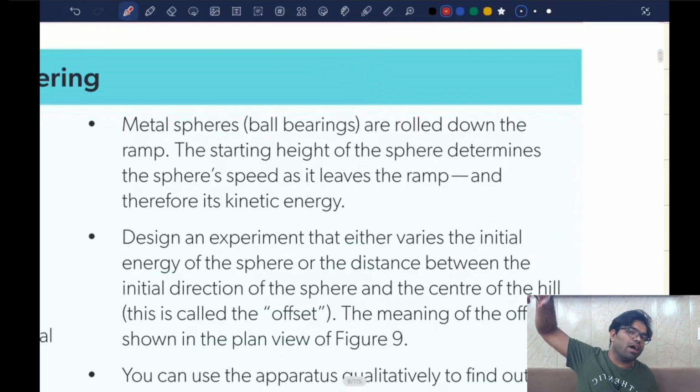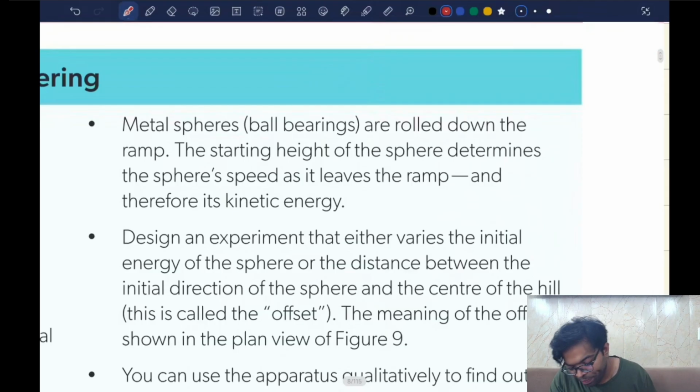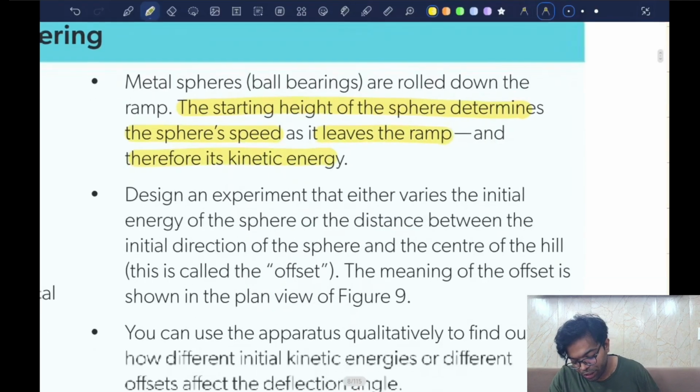The speed of the car is basically determined by the height of the ramp. The higher the ramp, the higher the potential energy, and the potential energy gets eventually converted into kinetic energy as the car rolls down the ramp. The starting height of the sphere determines the sphere's speed as it leaves the ramp and therefore its kinetic energy.